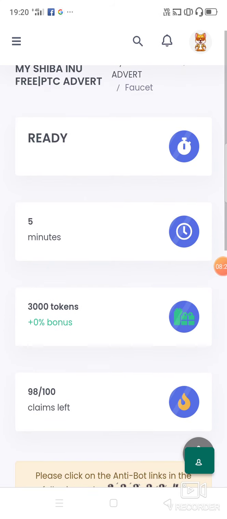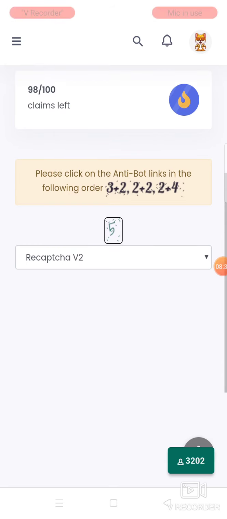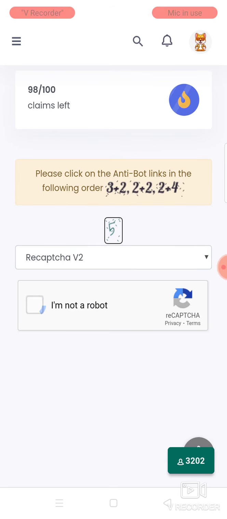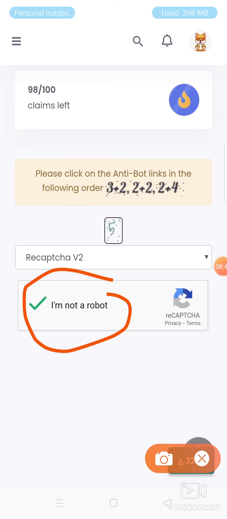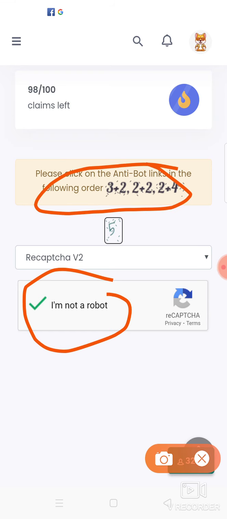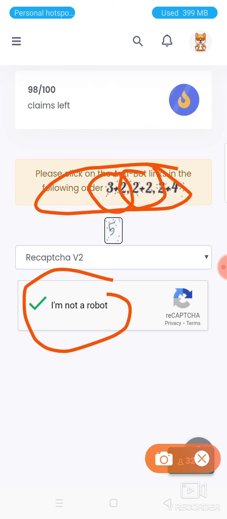This is the manual faucet page. Here you have to solve the captcha. You can see over here there are two captchas. One captcha I have solved, and the other one is this. Now how we'll solve this is that 3 plus 2 is 5, 2 plus 2 is 4, and 2 plus 4 is 6.